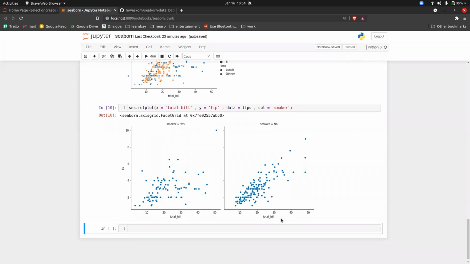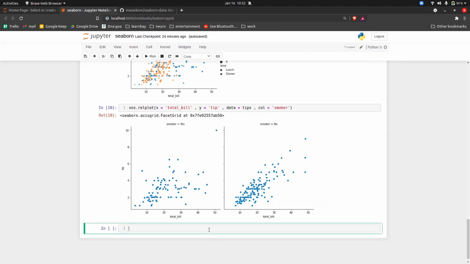So this is what a relational plot is all about.